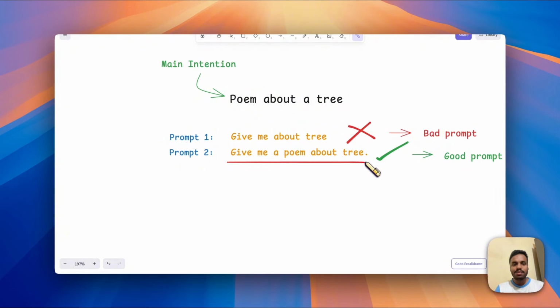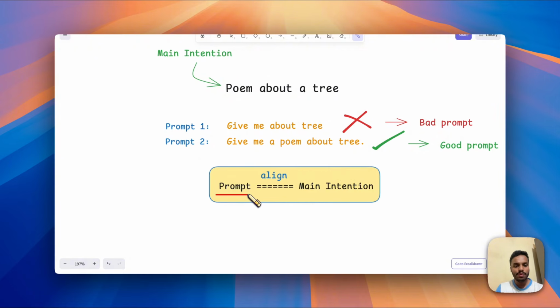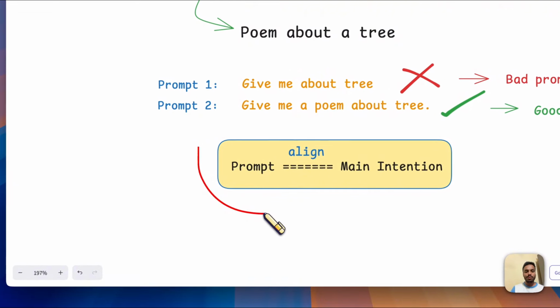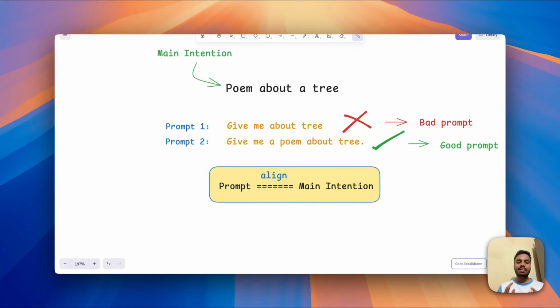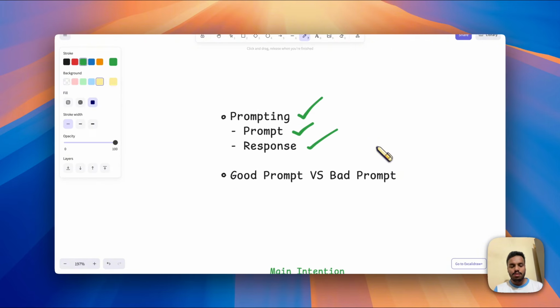The prompt we write should always align with the main intention. Here, the main intention is what we need. We needed a poem about the tree. The prompt we write should involve the poem about the tree. If you can follow this while writing the prompt, then you can do anything. Literally anything. Now we know what is good prompt and bad prompt and how to write the good prompt.